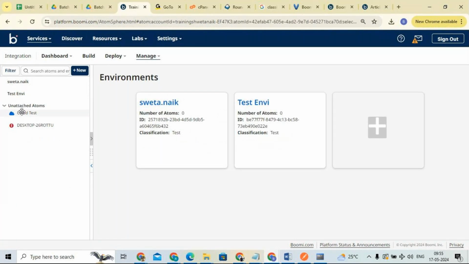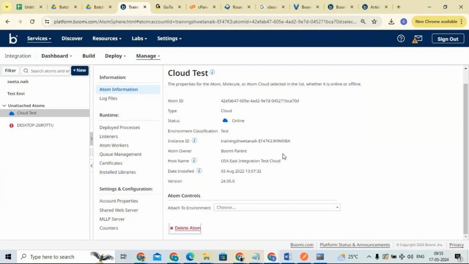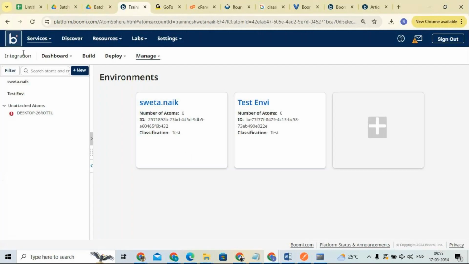Again I will delete this atom also. If I refresh it, now you can see there are no atoms.